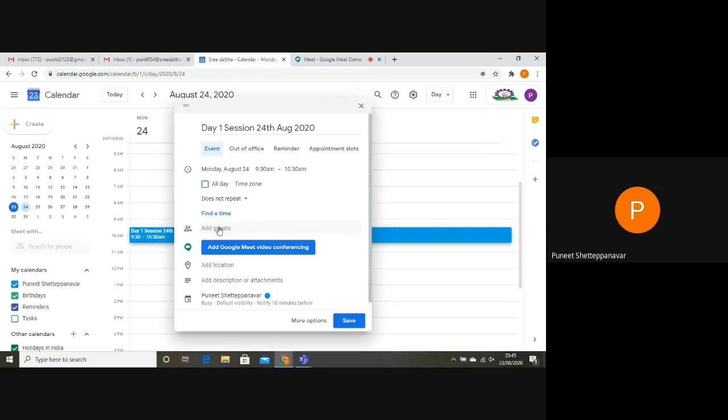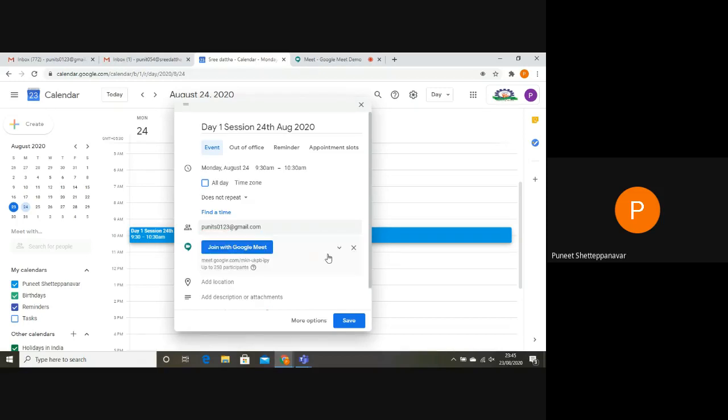So you can add guests here also, whomever you want to call. Now I want to call my other account, so I will type my mail ID here. I typed my alternative email ID and I will click. I want to add Google Meet video conferencing also, so I will click this. It will get me one link. I hope you can see this link here, meet.google.com/mkh-ukpb-ipy. So this is my link.